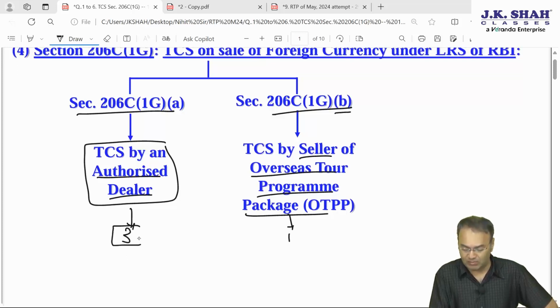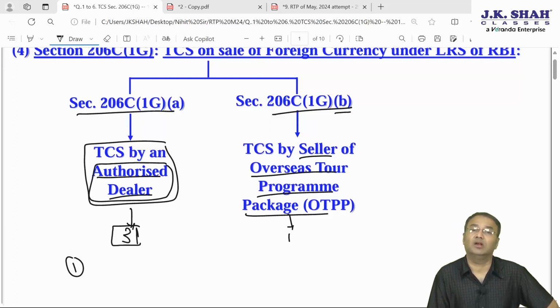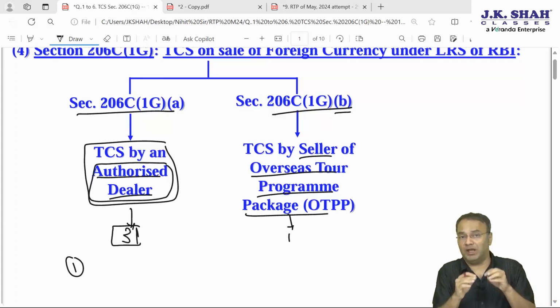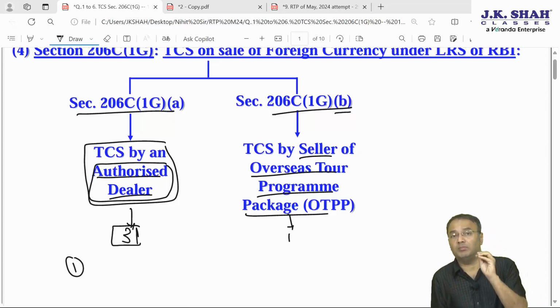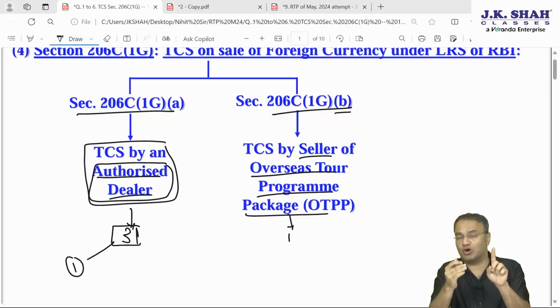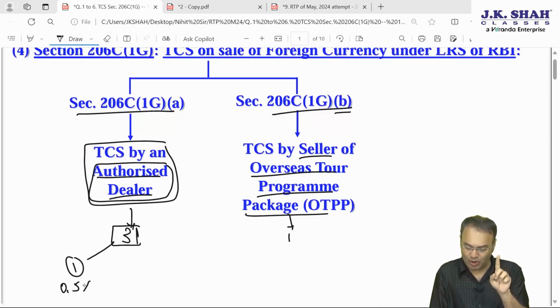Number 1, in case you are purchasing foreign currency from him for payment for higher education out of loan taken from a financial institution referred to in section 80E, then TCS will be at 0.5% on amount exceeding 7 lakh.